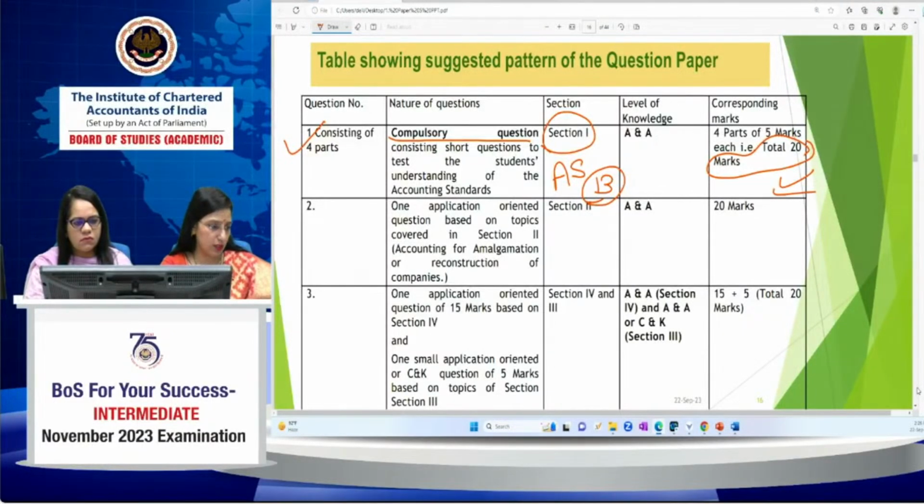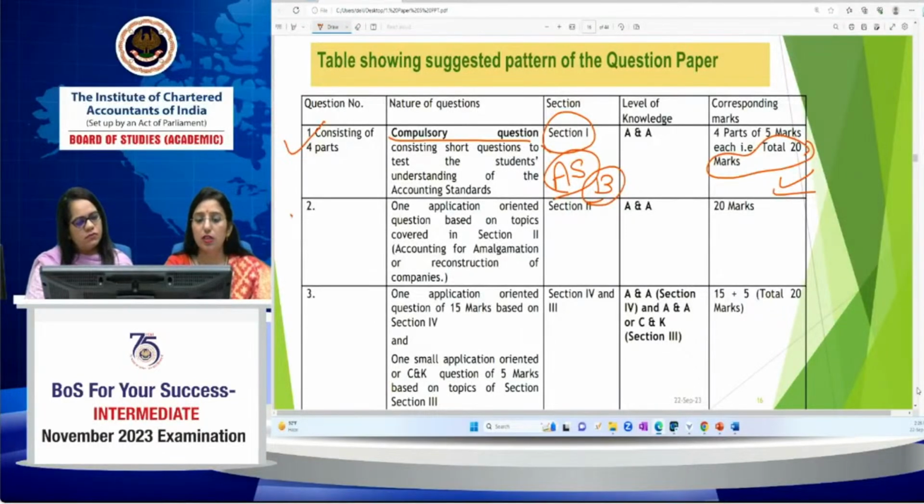Students are asking right now how to attempt the accounting standards. We will discuss after this exam pattern how you are going to attempt the accounting standards questions. First of all, we will discuss from where all the questions can be asked. The pattern could be this way only.